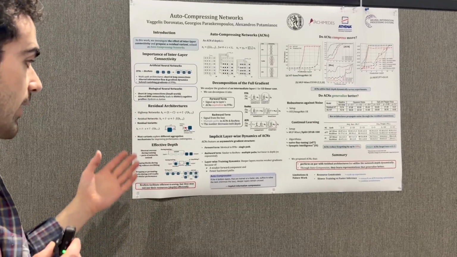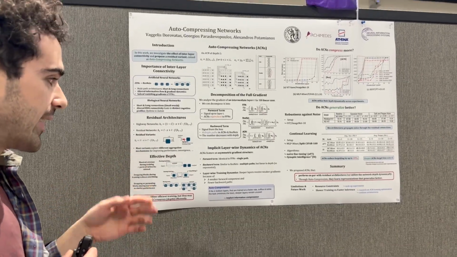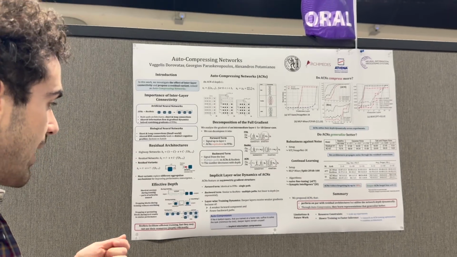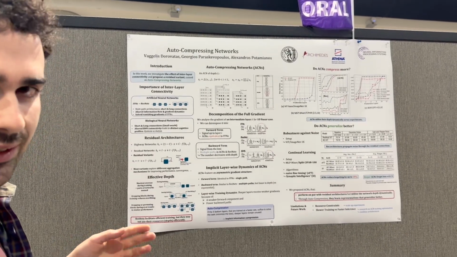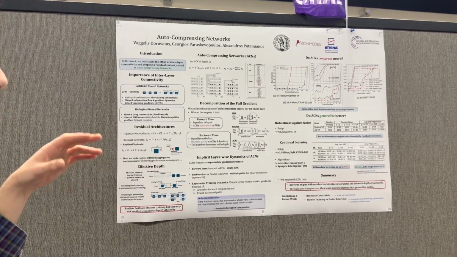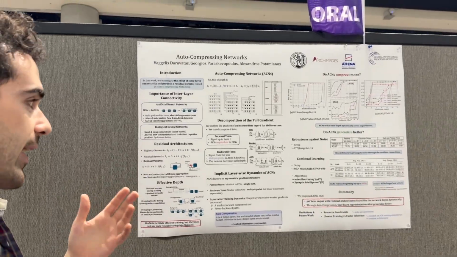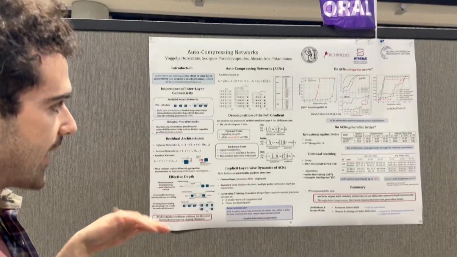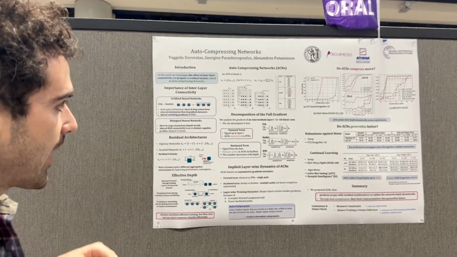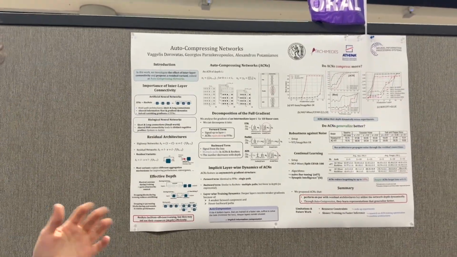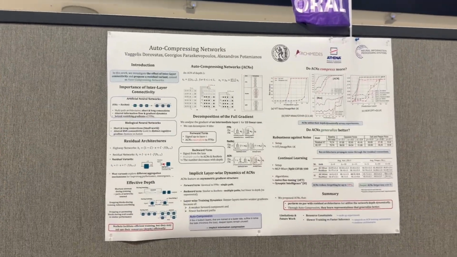So this means that ResNets are perfect for training very deep neural networks, but at the same time, they might not use their layers that efficiently. So what we want to ask is, can we create something better? Something that on the one hand has the advantage of residual networks, so we can train deep networks, but at the same time uses layers more efficiently, and thus leads to better representation learning.